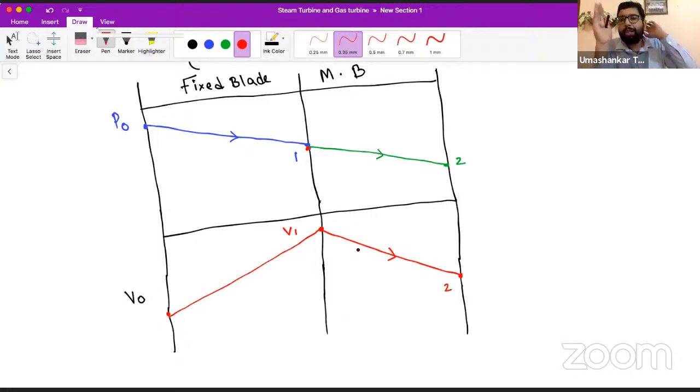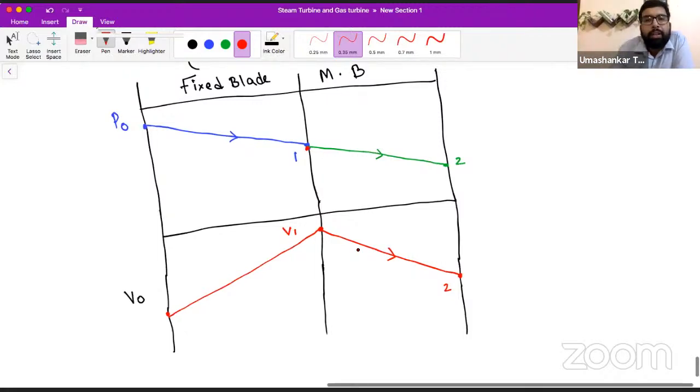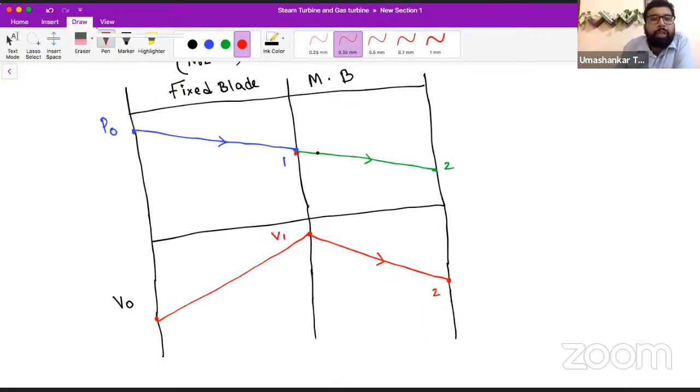So what is the basic difference between the reaction turbine and the impulse turbine? At the entry to the moving blade, in the impulse turbine, the complete pressure energy is already converted into kinetic energy. But in the reaction turbine, at the entry to the moving blade, the steam is having both kinetic energy and pressure energy, and they both decrease in the moving blade. So the pressure is not constant in the moving blade region as well.